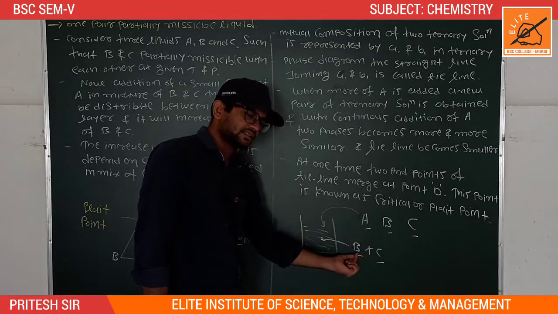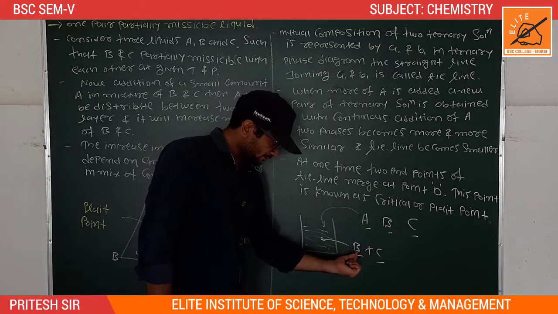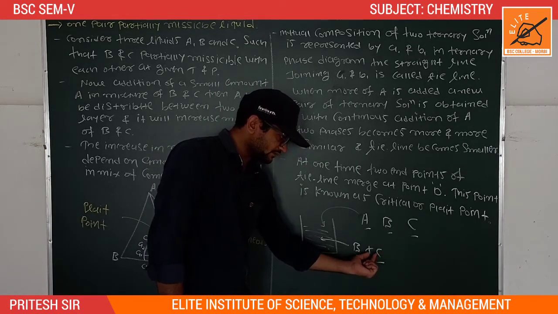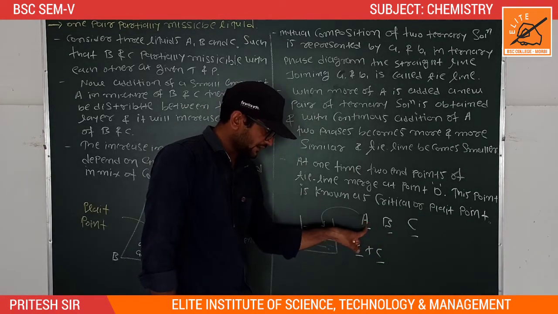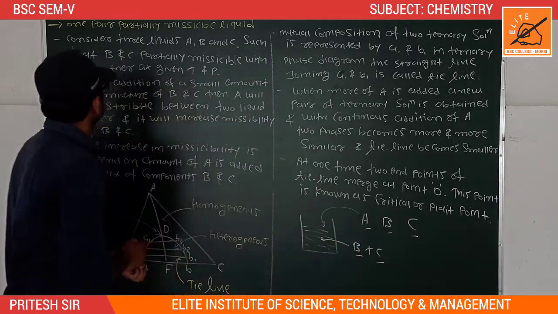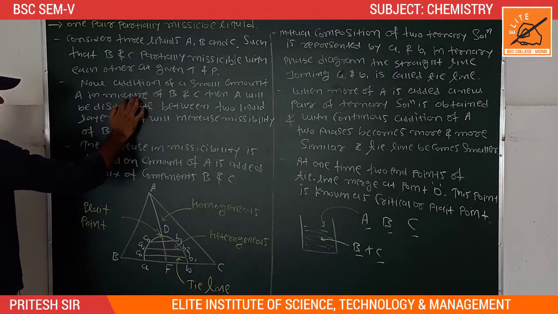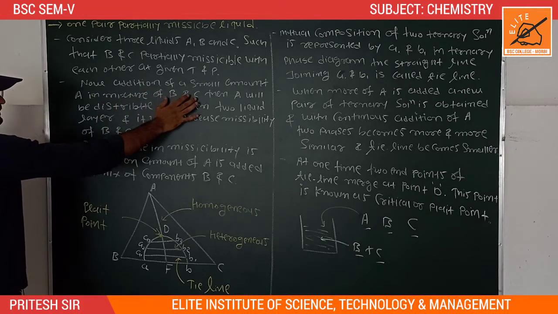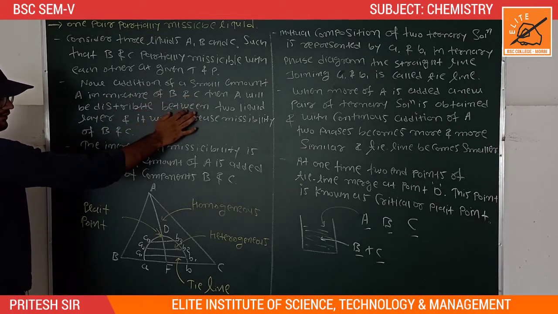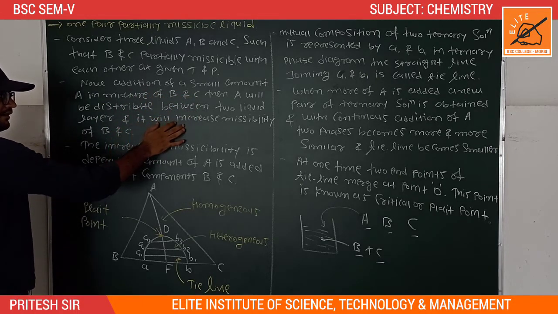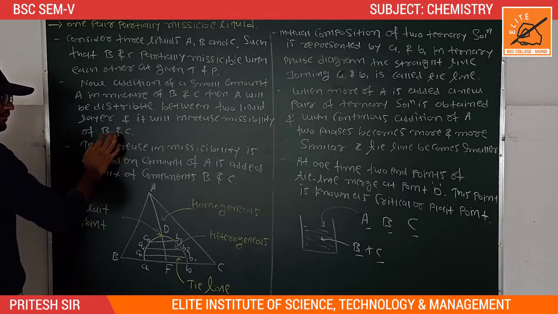Miscibility power means mixing power. Mixing power of B and C increases by adding a small amount of capital A. So addition of a small amount of capital A in a mixture of B and C, then A will be distributed between two liquid layers and it will increase the miscibility of B and C.